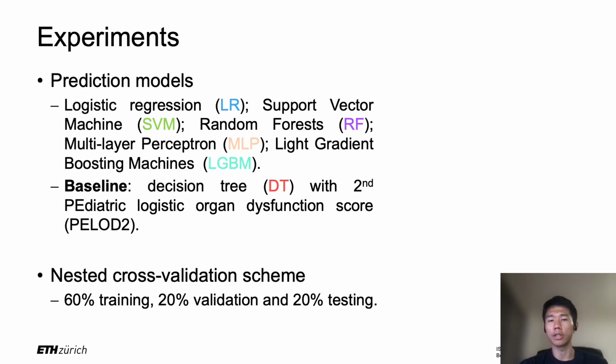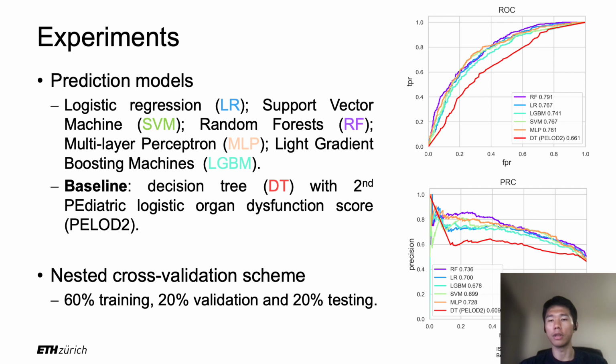We adopted a nested cross-validation scheme where we split the data into training, validation, and test sets. And we repeat this for 10 independent rounds. The training and validation sets are used for hyperparameter optimization, and we report the performance on the test set only.